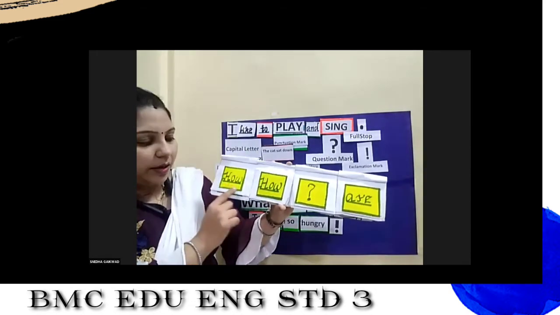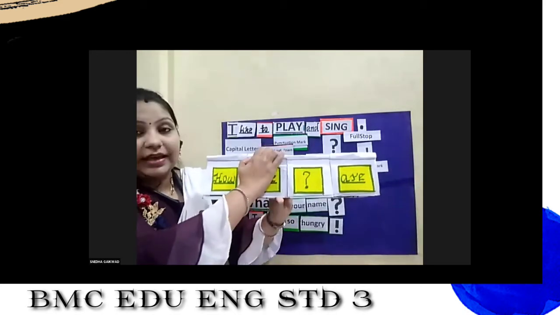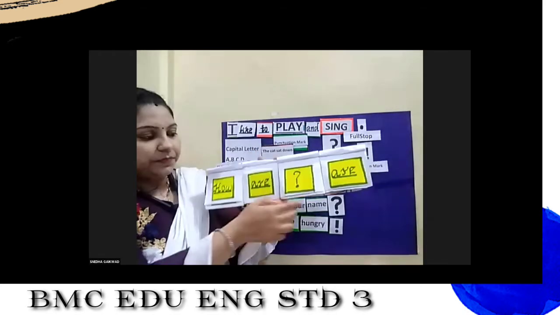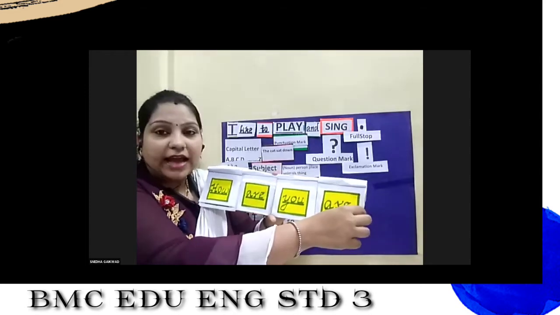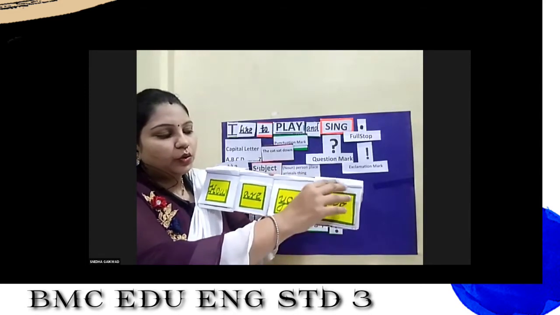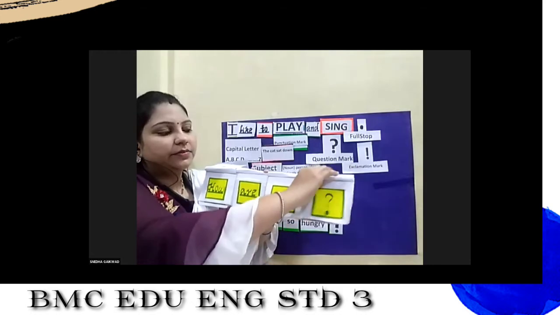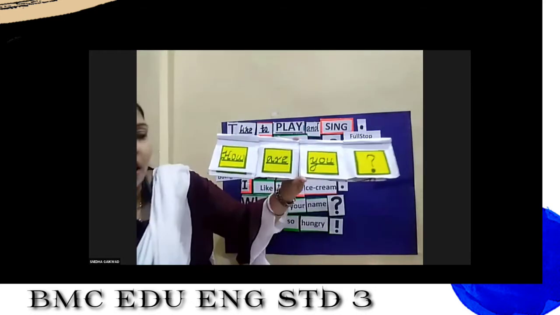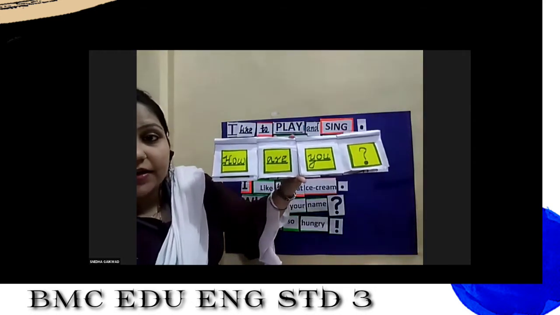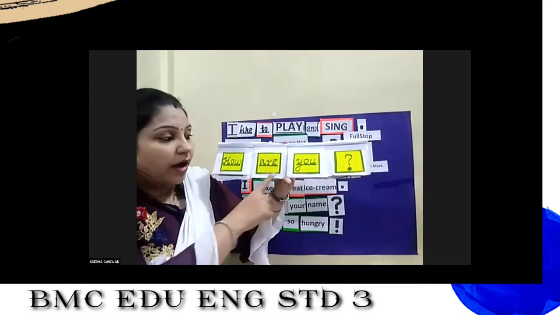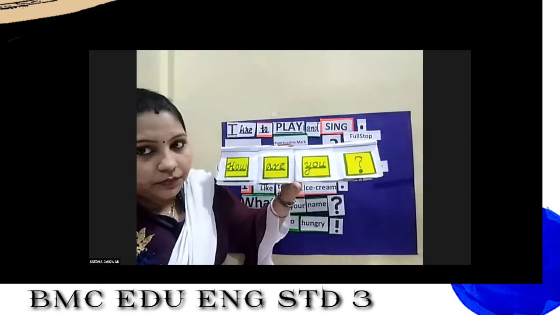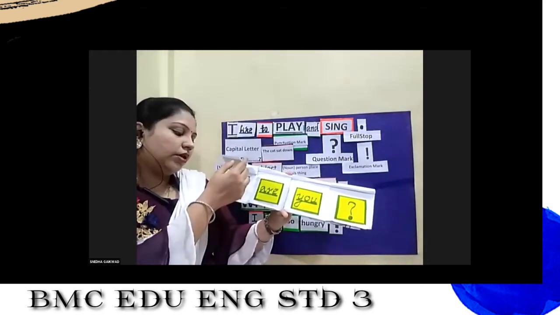See here, the first will come "how", the second word is "are", the third one is "you". How are you? And here, as we are asking a question, the punctuation mark is a question mark. Now this is a correct sentence along with the punctuation mark. How are you? Question mark. Okay. Now you understood. Now let's move on to the third one.